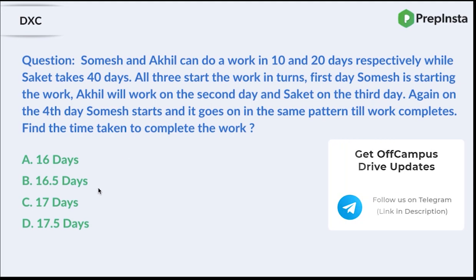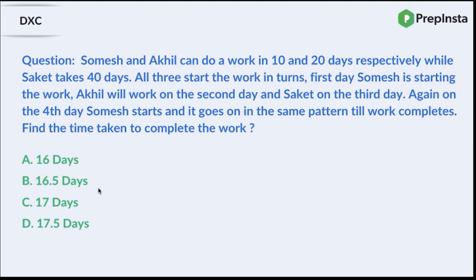Okay, so here's the first question on your screen, which says: Somesh and Akhil can do a work in 10 days and 20 days respectively, while Saket takes 40 days. All three start the work in turns. On the first day, Somesh starts the work, Akhil works on the second day, and Saket on the third. Again on the fourth day, Somesh starts, and it goes on in the same pattern till the work completes. Find the total time taken to complete the work. You have 30 seconds, and your timer starts now.